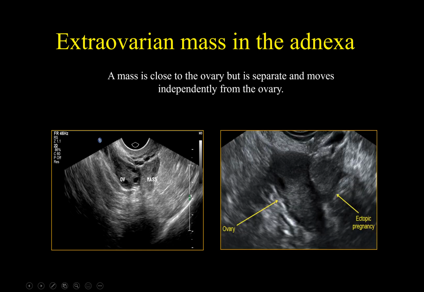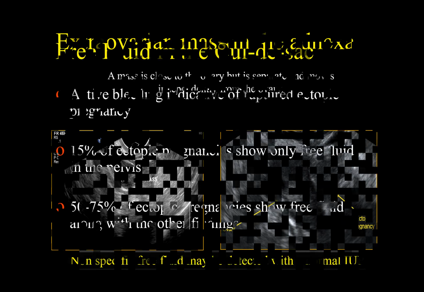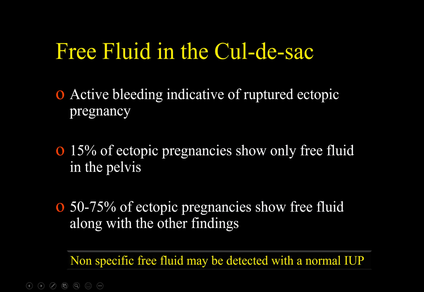Another example of blob sign, relatively homogeneous, more echogenic than the adjacent ovary, and seen separate from the ovary. Free fluid in the pelvis. In most cases, especially in the Somali setting, patients with ectopic pregnancy come with a ruptured tube. Although ultrasound cannot determine rupture of the tube, it can show free fluid with clots in the pelvis. In a patient with a positive pregnancy test and empty uterus, seeing echogenic fluid in the pelvis is highly suggestive of ectopic pregnancy.